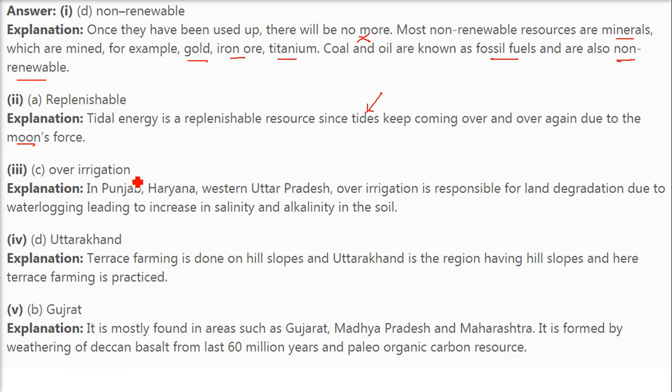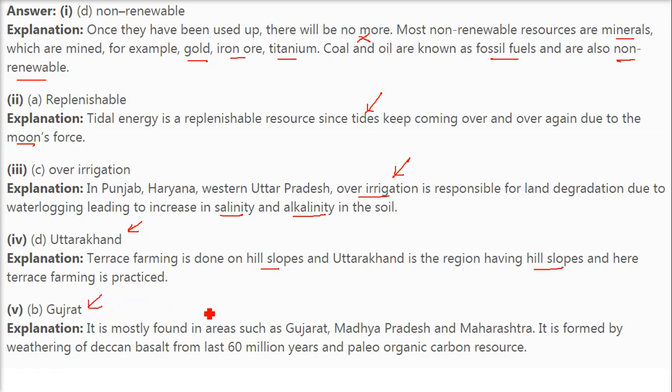Then over irrigation in the region of Punjab, Haryana. In Punjab, Haryana, Western Uttar Pradesh, over irrigation, that is irrigation in excess, is responsible for land degradation due to water logging, leading to an increase in salinity and alkalinity in the soil. Why have we taken terrace farming as an option as Uttarakhand? See, terrace farming is done on hill slopes, and Uttarakhand is the region having hill slopes, and here terrace farming is practiced.